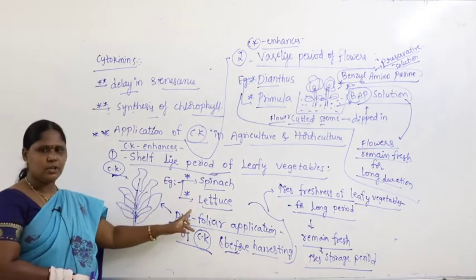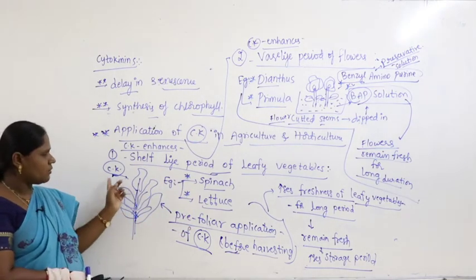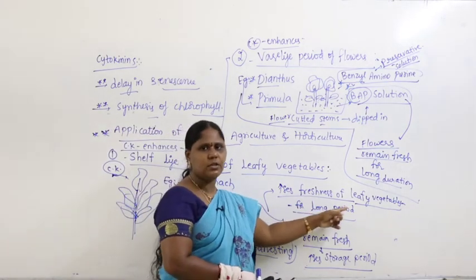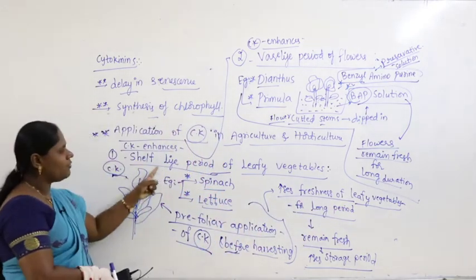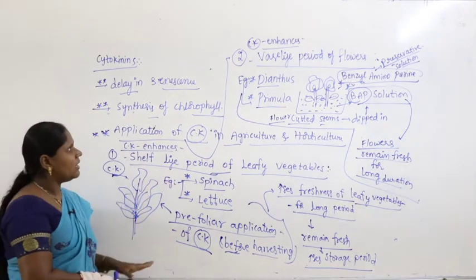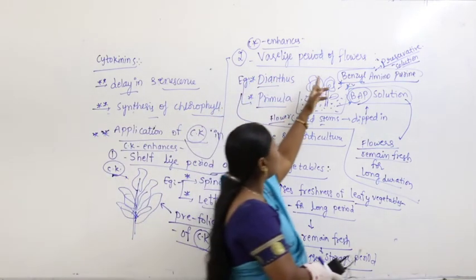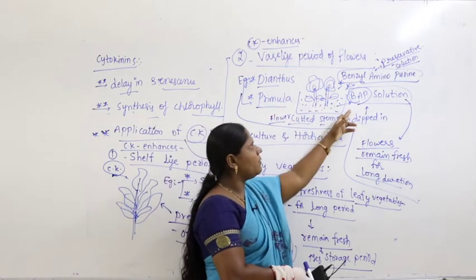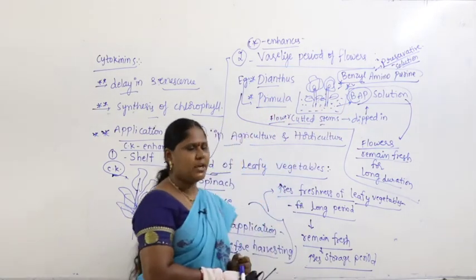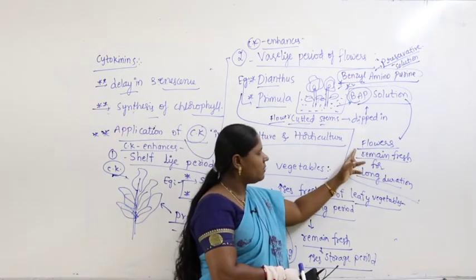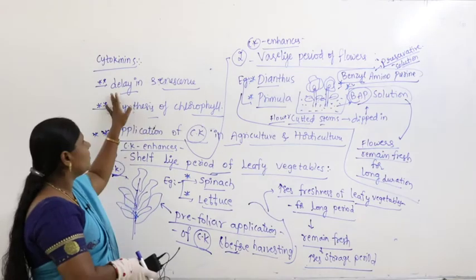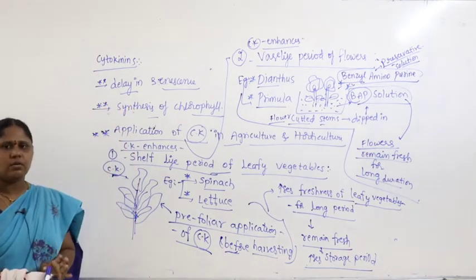Remember spinach and lettuce: before cutting and harvesting, we spray cytokinin, which increases the freshness of leafy vegetables. That is called shelf life period. Similarly, it enhances the vase life period of flowers like Dianthus and Primula; to the cut stems you add BAP solution, which acts as a preservative, and the flowers remain fresh for a longer duration. This is a common thing you have to remember for cytokinins.